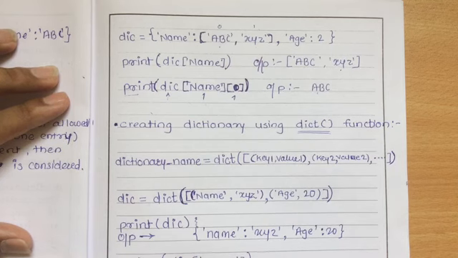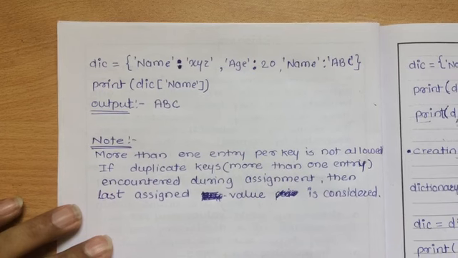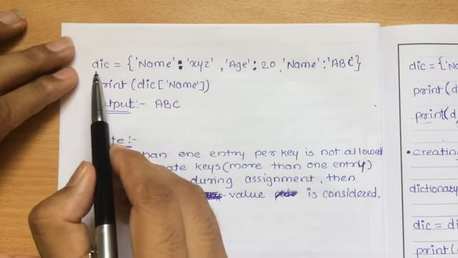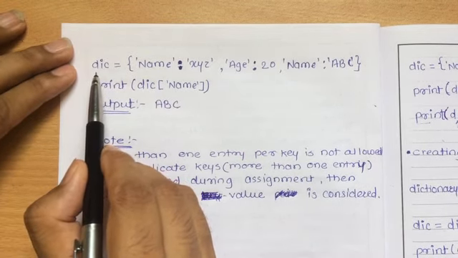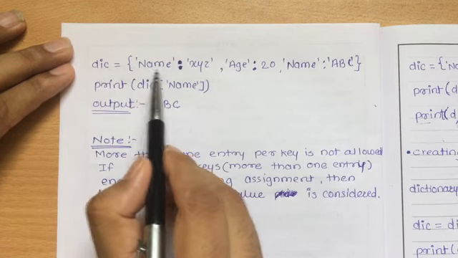Now suppose, as I said, we cannot use multiple keys with the same name. But suppose by mistake someone writes in that fashion, let's see one simple example. Here I have written one dictionary named dict. I have one key value pair, name and XYZ.